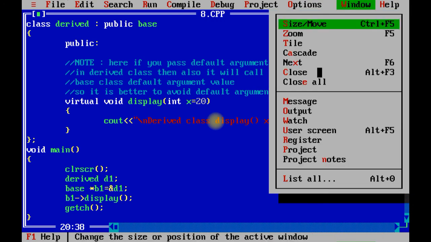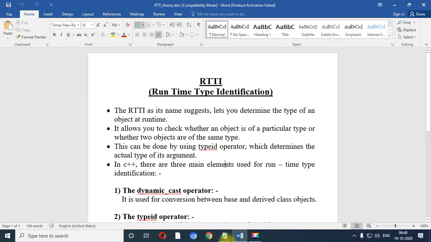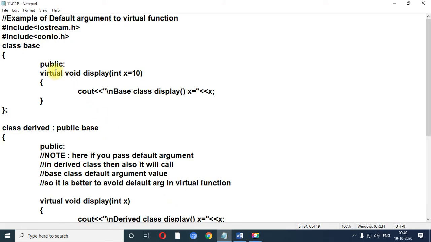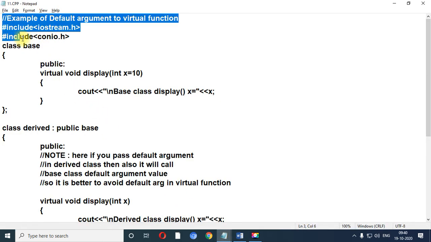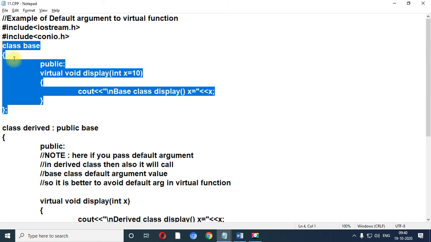Now let me share the notepad file for this particular program. This is the only program which we have performed, because as I have told you, our unit is divided into two portions. Over here we are going to complete pointers, virtual functions, polymorphism and RTTI. So this is the first program and last program of this unit.